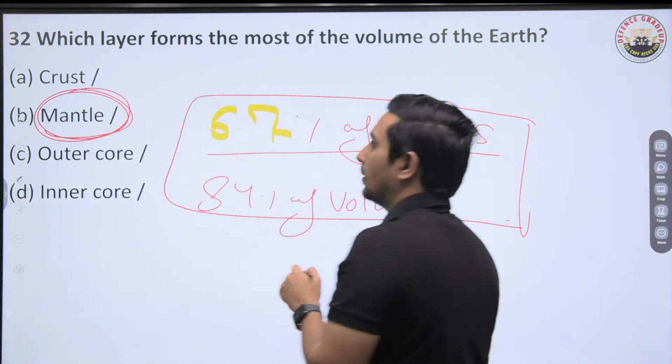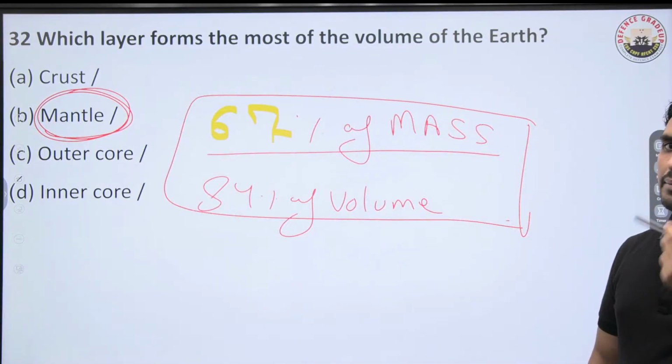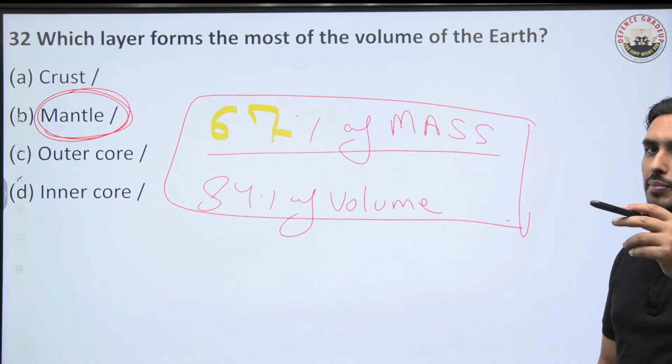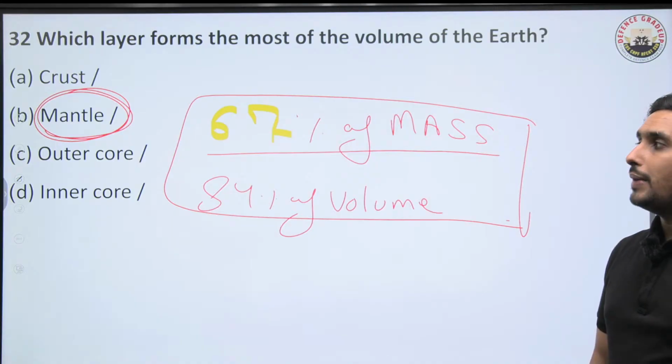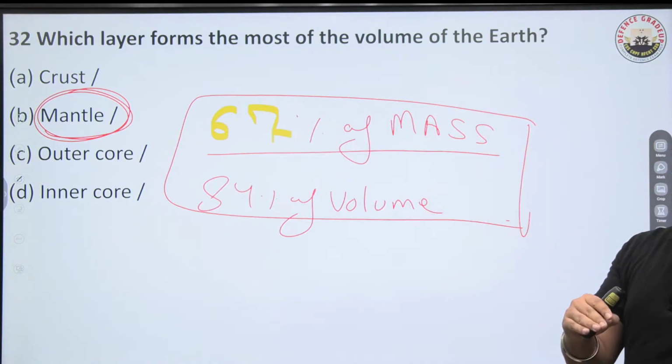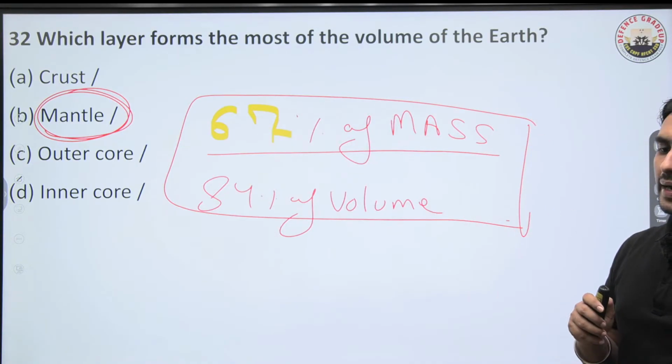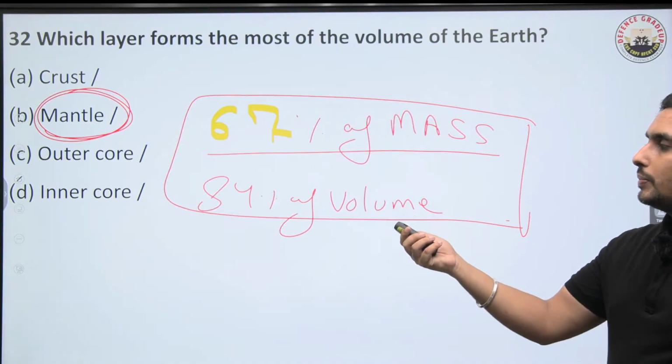So remember this. The mantle is a very important layer of the earth, having around 84% of the earth's volume and 67% of the earth's mass in a single layer. Below the crust we have the mantle. I hope this idea is clear. So B has to be the right answer.